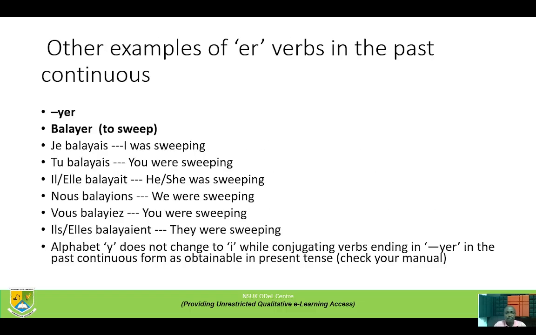Other examples of ER verbs in the past continuous. Balayer, to sweep. Je balayais, I was sweeping. Tu balayais, you were sweeping. Elle balayait, she was sweeping. Nous balayions, we were sweeping. Vous balayiez, you were sweeping. Ils or elles balayaient, they were sweeping.